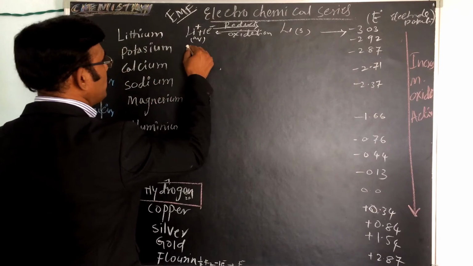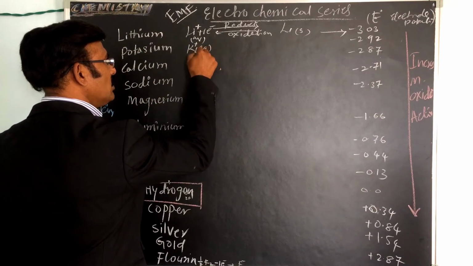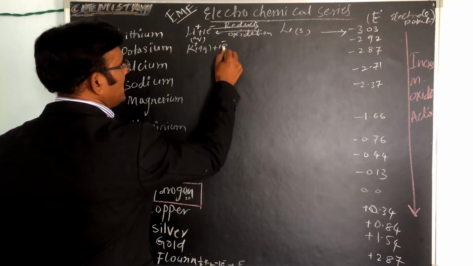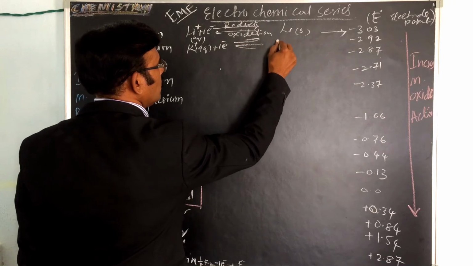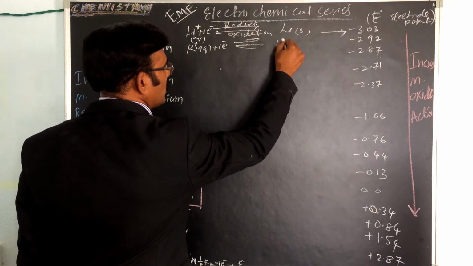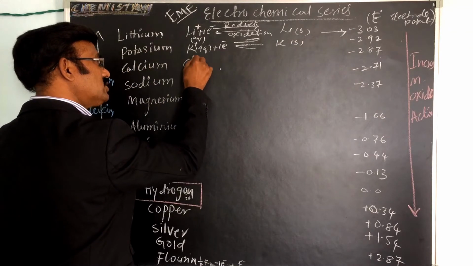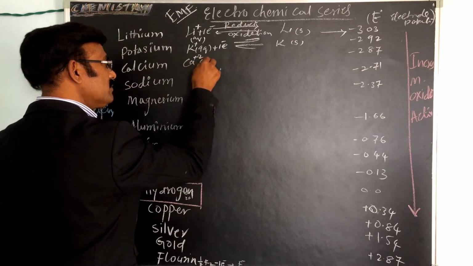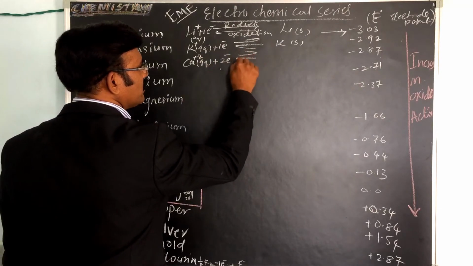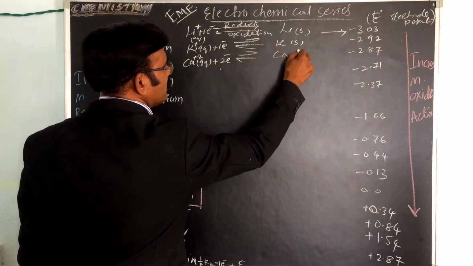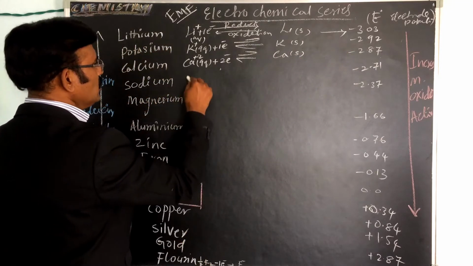Like that, potassium: K plus in aqueous solution takes one electron in equilibrium, reduction and oxidation, to form potassium solid. Like that, calcium: Ca plus 2 in aqueous takes 2 electrons in equilibrium to form Ca solid. Its electrode potential is minus 2.87.